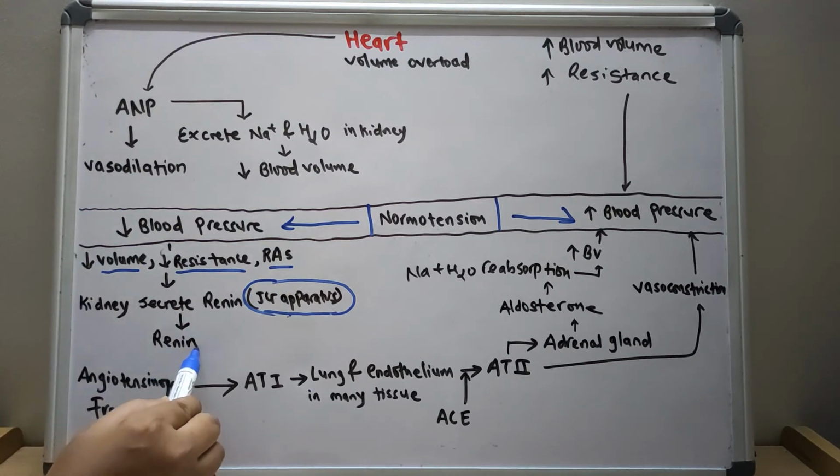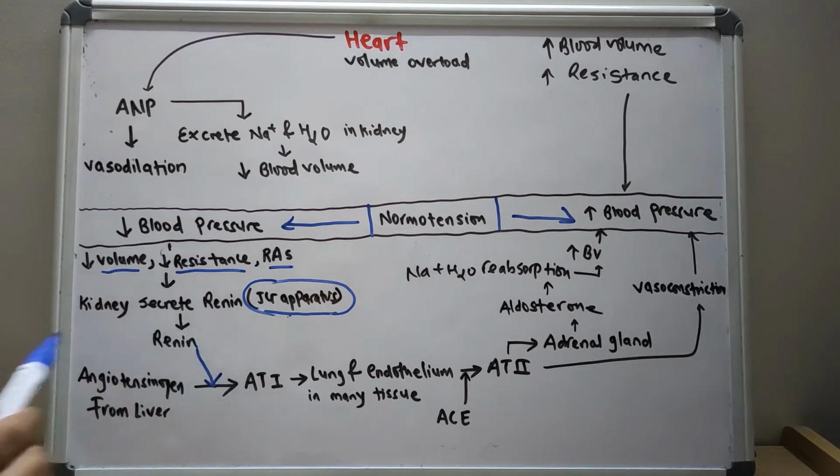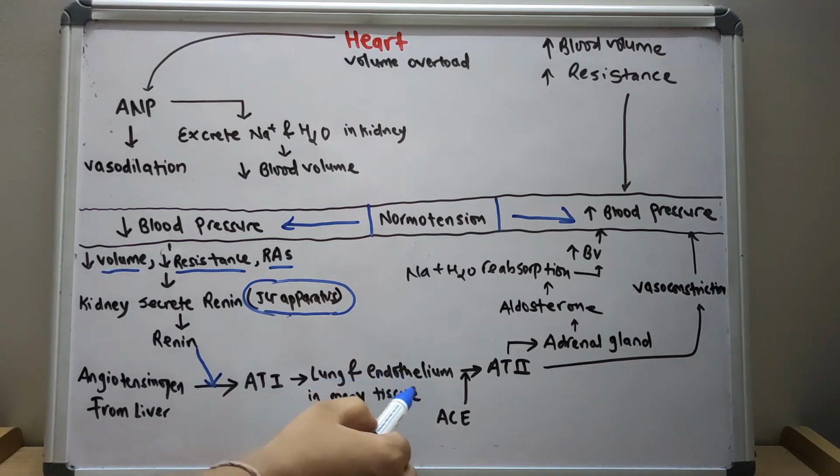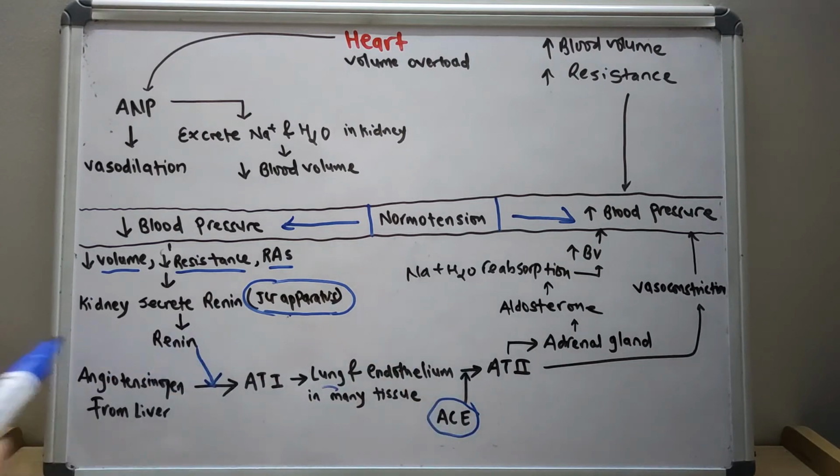So what does renin do? Renin converts angiotensinogen, which is secreted from the liver, to angiotensin 1. Angiotensin 1, in the endothelium of many tissues and in the lung, with the help of angiotensin converting enzyme, which is a product of the vascular endothelium, is converted to angiotensin 2.